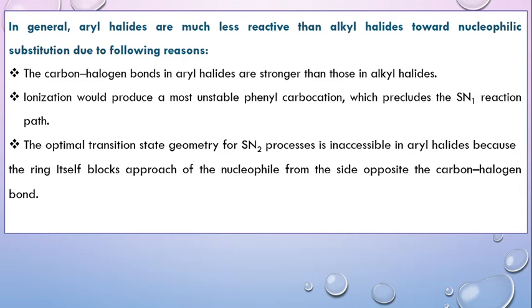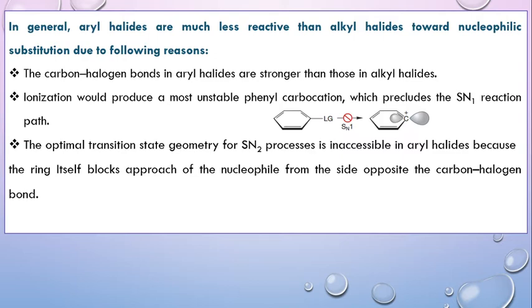Now we know that nucleophilic substitution reactions proceed by two different types of mechanism, SN1 and SN2 pathways. If we expect an aryl halide to undergo reaction via the SN1 mechanism, then it would lead to the formation of an aryl carbocation. For example, as we are seeing here in this image, it is a mono-substituted benzene compound with a leaving group, which is usually a halogen.